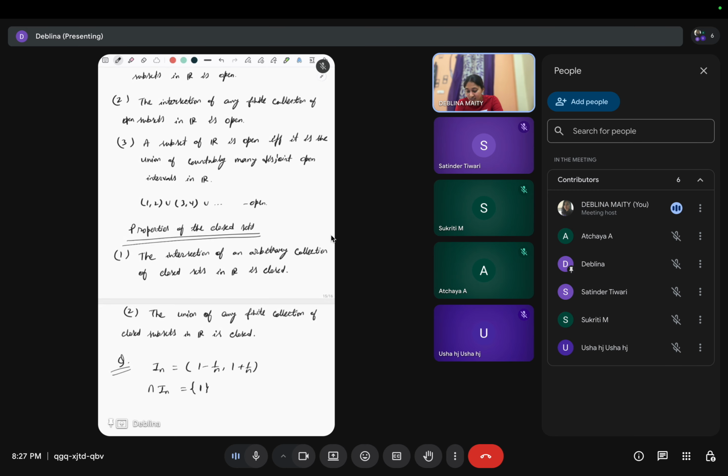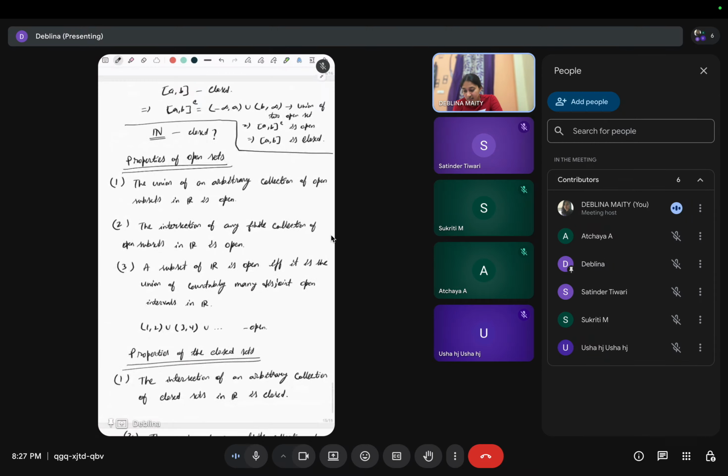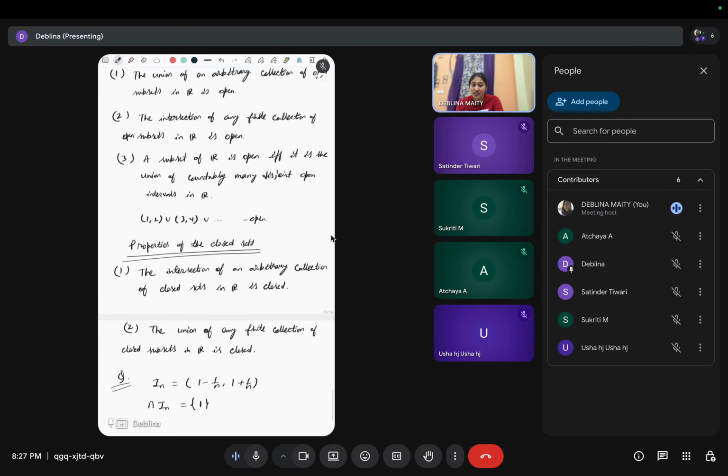So this is an arbitrary intersection, not finite, right? This is the infinite intersection of the I_n. All these I_n are open, but the arbitrary intersection of these I_n is what? A singleton set. So this is a closed set, right? That's why an arbitrary intersection of open sets is not open.